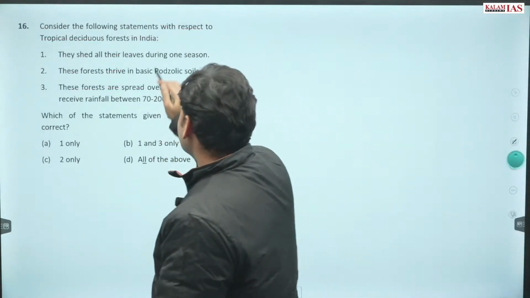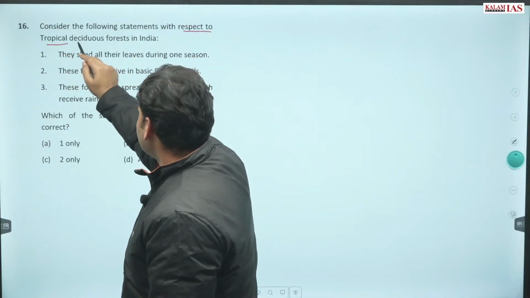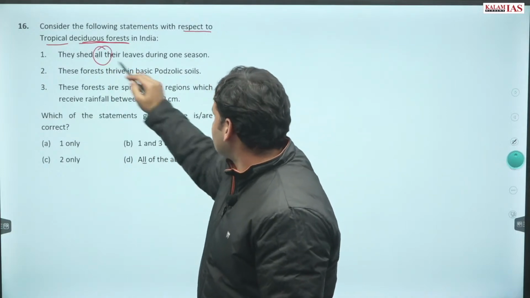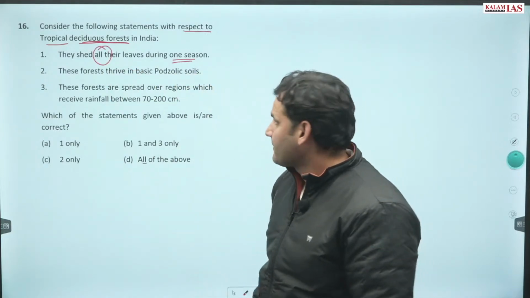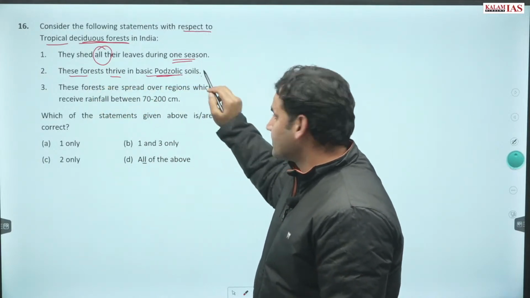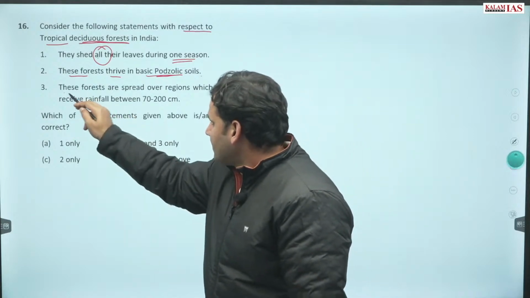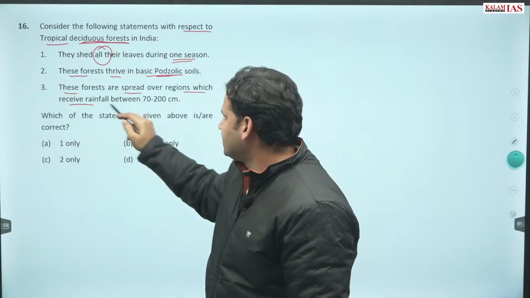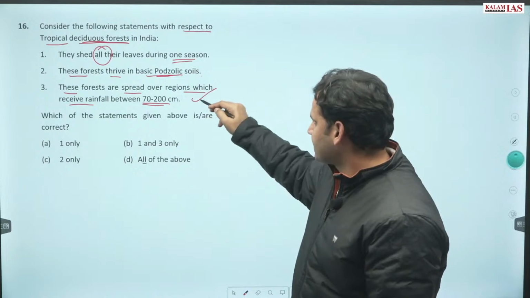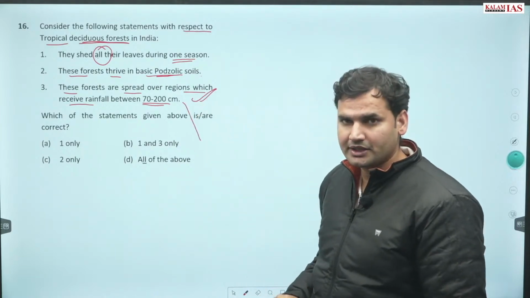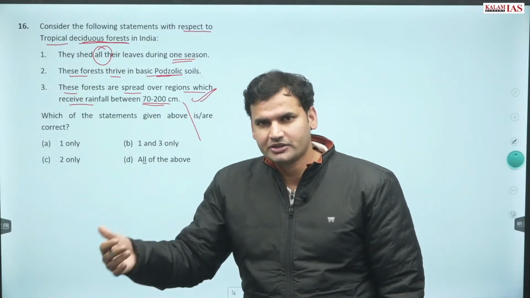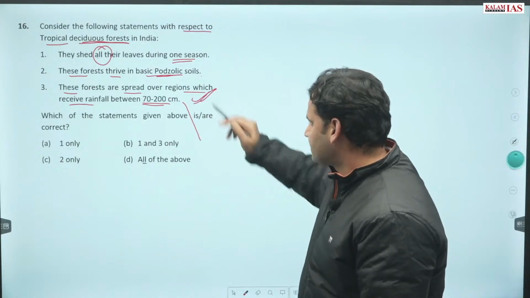Question number 16. Consider the following statements with respect to tropical deciduous forest in India. They shed all their leaves during one season. These forests thrive in basic podzolic soils. These forests are spread over regions with rainfall between 70 to 200 centimeters. Third is correct. और इसमें further फिर classification हो जाता है 70 to 100 or 100 to 200: dry deciduous, moist deciduous. So this statement is true.